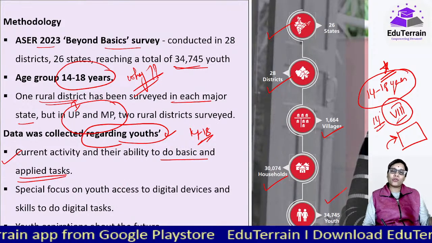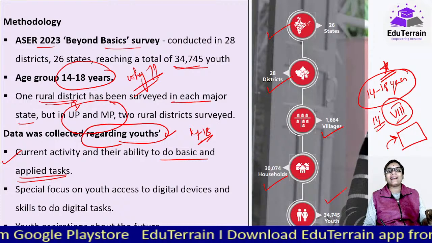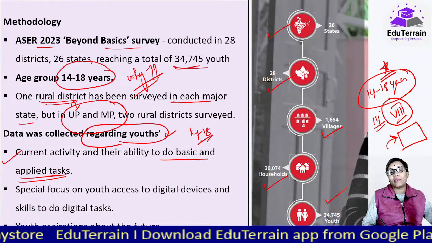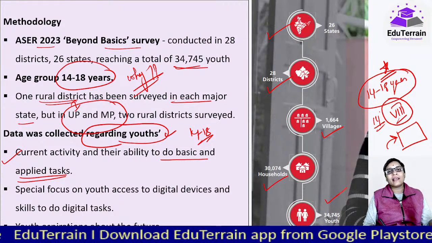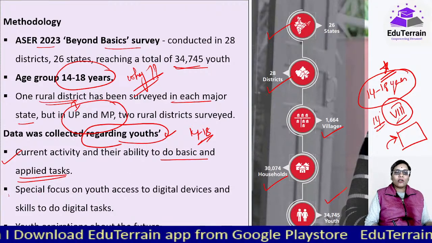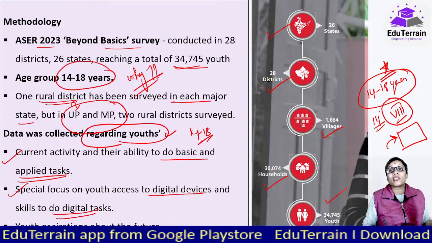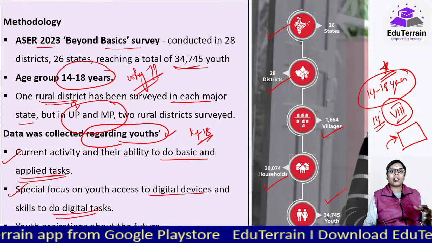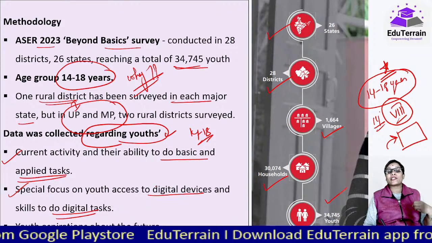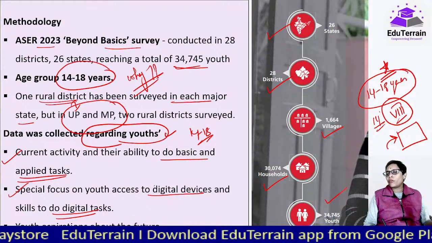Whatever they used to do earlier for the young children, the same thing they have done, to understand what the condition is. That will help us to also understand how well they were able to grasp things in their junior section or primary section. Okay, special focus on youth access to digital devices and skills to do digital tasks, how well they are ready, because currently we are talking about digitization, digitized India, Digital India, and we are giving a lot of importance to that.